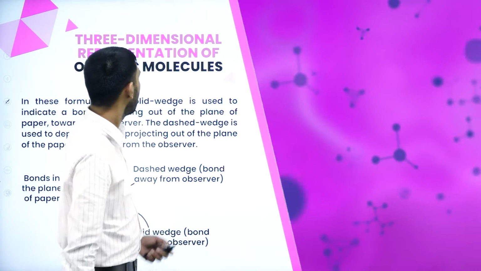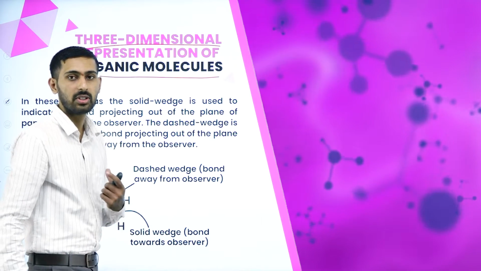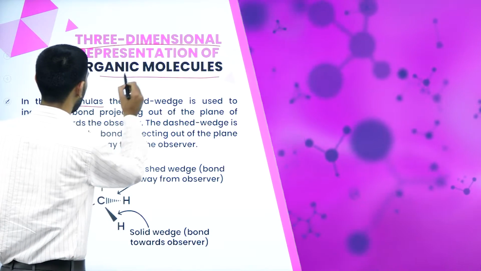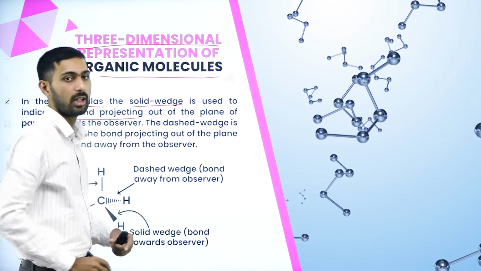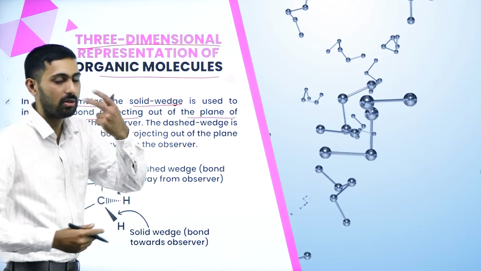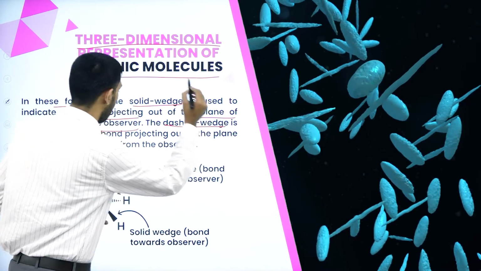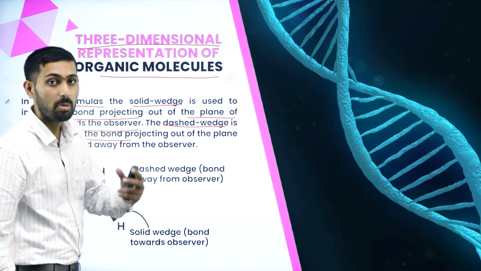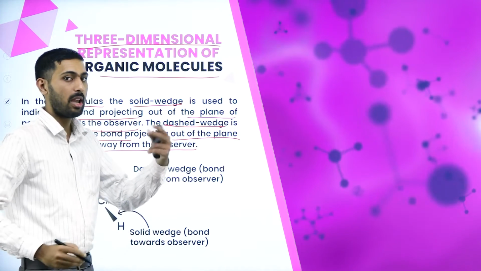Next thing is three-dimensional representation of organic molecules. How will you represent the three-dimensional structure of an organic molecule? This was given here in these formulas. The solid wedge is used to indicate a bond projecting out of the plane of the paper, towards the observer, that will be seen by our eyes. The dashed wedge is used to depict a bond projecting behind the plane of the paper and away from the observer.